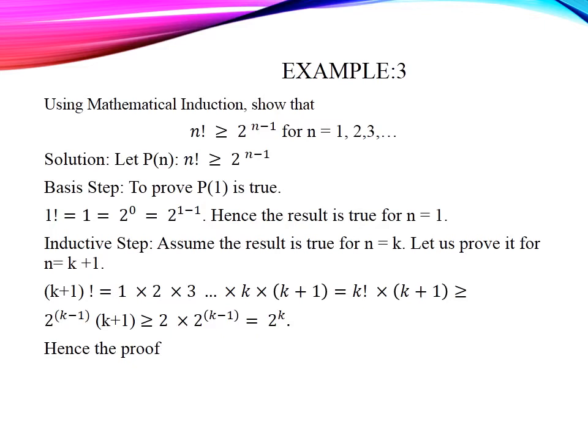Now let us assume the result is true for n equal to k, that is k factorial greater than or equal to 2 power k minus 1. Now for n equal to k plus 1, whether it is true or not.